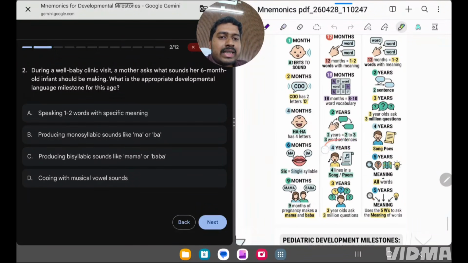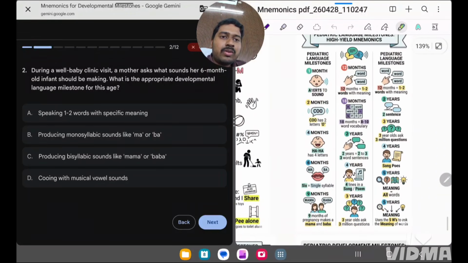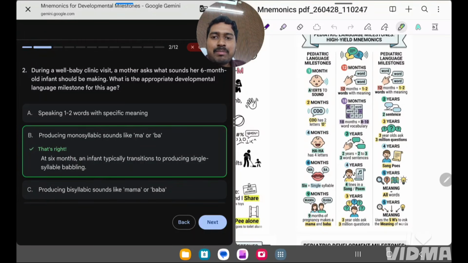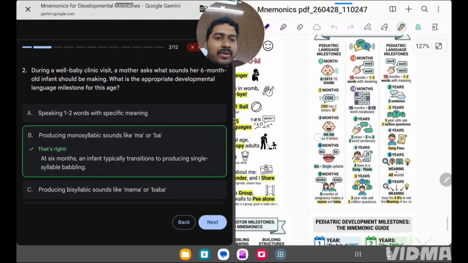Next, at 4 years, 4 lines of a song or poem, and at 3 years, the child will ask many questions. This also comes under milestones, that is social developmental milestones. So the correct answer over here will be speaking. At 6 months, there will be monosyllables like ma, ba, pa. So single for 6, that is how you remember.